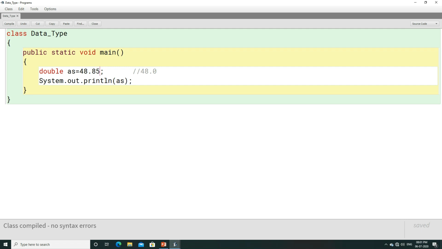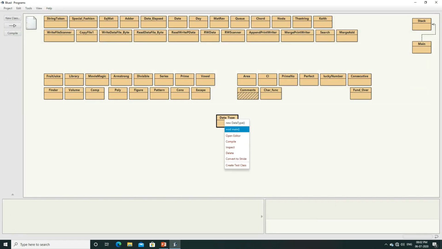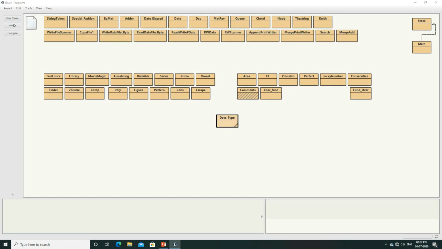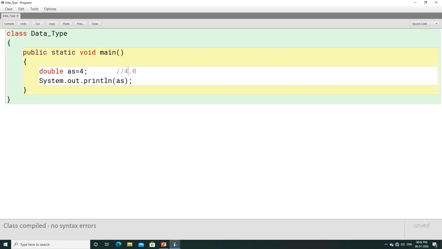But instead of that, if you write an integer value that is 4, this integer value will automatically get converted to double value. We know that 4 is an integer value, and an integer value can be easily stored to a double variable, but it will be stored in the form of a decimal value. Here let us compile the program and execute this 4.0. I hope the concept of double is quite clear to you.